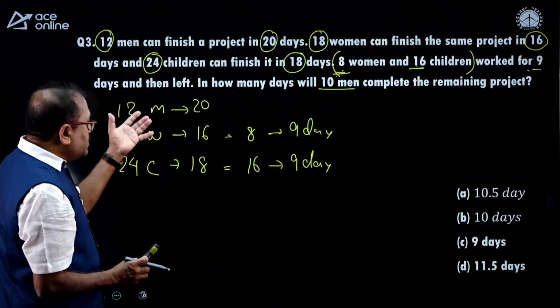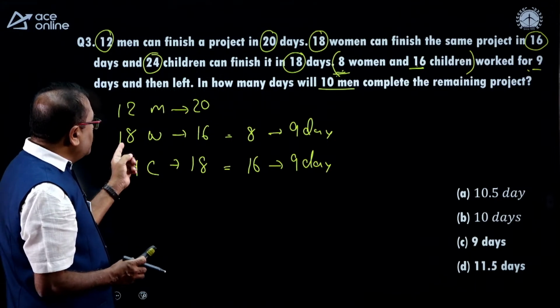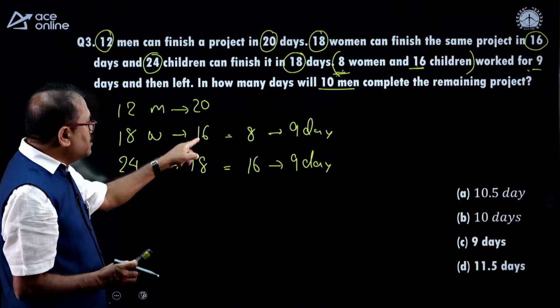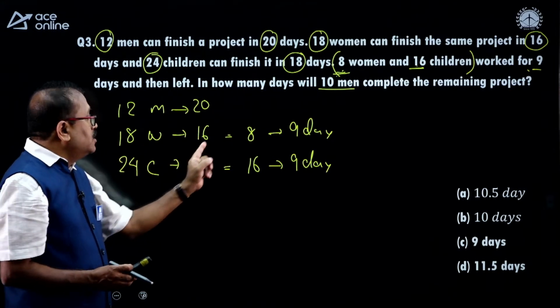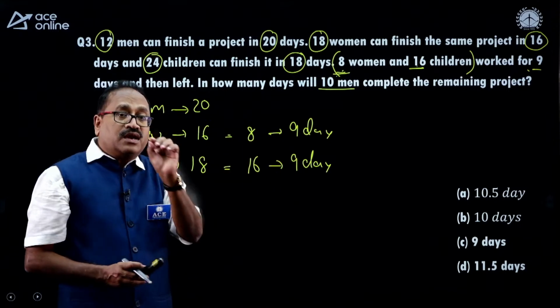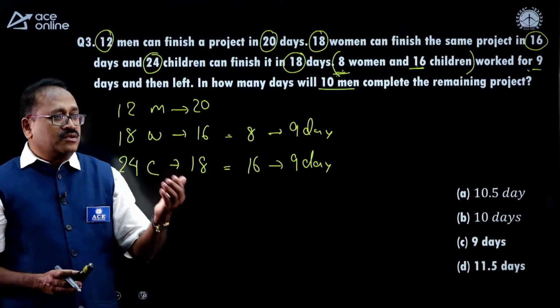Now, once this question is there, can I say that when 18 women can complete the work in 16 days, then what part of the work will 8 women complete in 9 days?